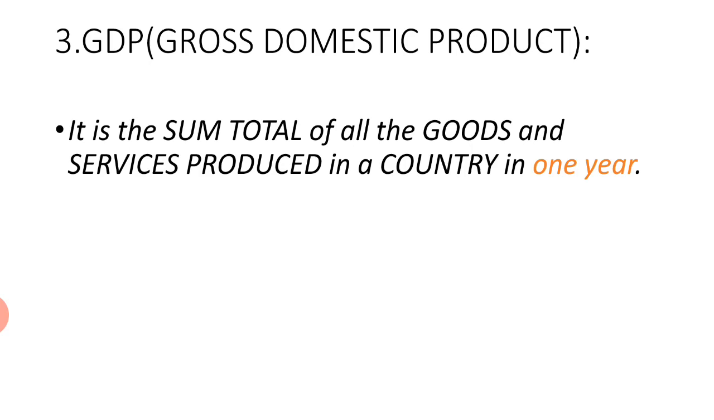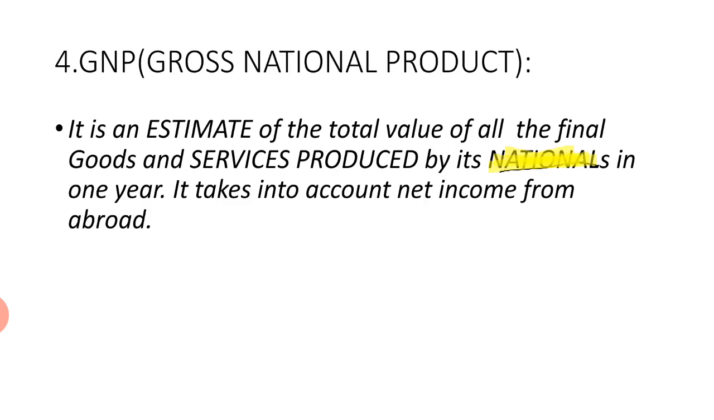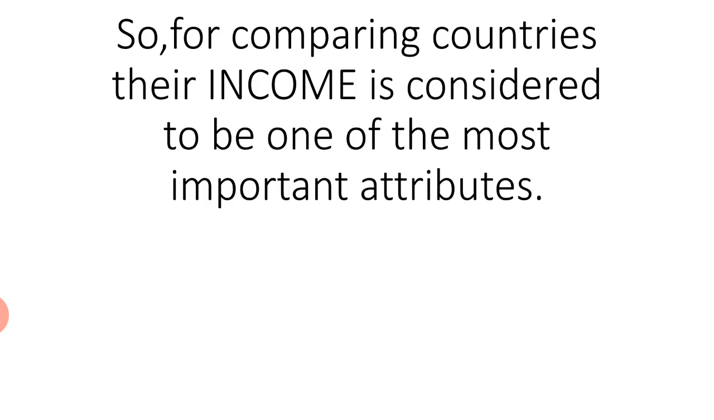The third criterion is the gross domestic product. It is the sum total of all the goods and services produced in a country in 1 year. GNP stands for gross national product. It is an estimate of the total value of all the final goods and services produced by its nationals in 1 year. It takes into account net income from abroad. So what is net income? Net income stands for the income earned by the citizens of a nation who live outside the political boundaries of a country. So, for comparing countries, their income is considered to be one of the most important attributes.